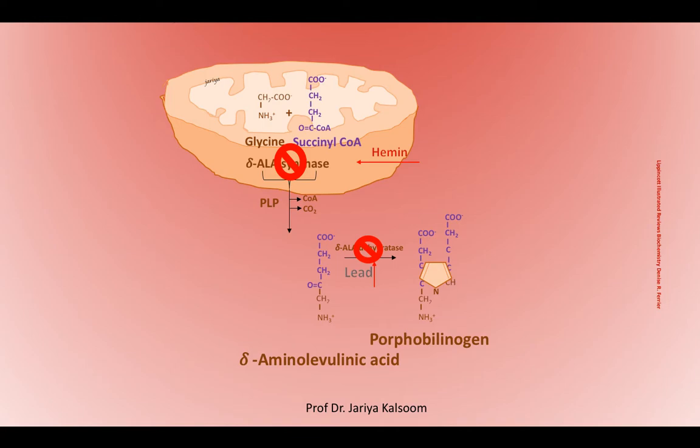The cytosolic condensation of 2 ALA to form PBG or porphobilinogen by zinc-containing ALA dehydratase or PBG synthase is extremely sensitive to inhibition by heavy metal ions, for example lead, which replaces the zinc. This inhibition is responsible for the elevation in ALA and the manifestation of anemia seen in lead poisoning.